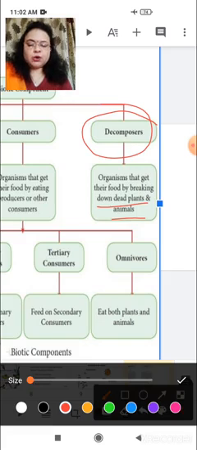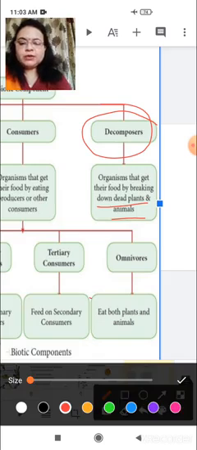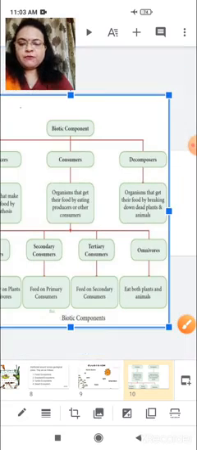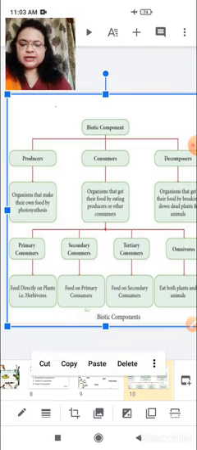So we all have studied about biotic factors and abiotic factors. Abiotic factors present in the environment are air, water, land, soil, various types of gases, light.